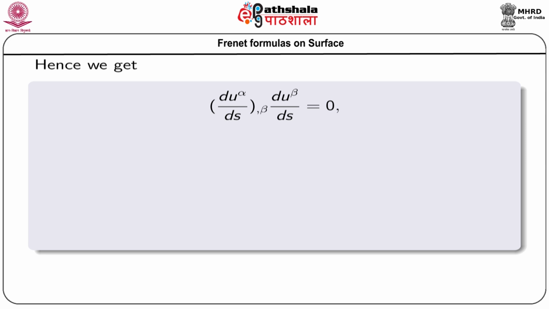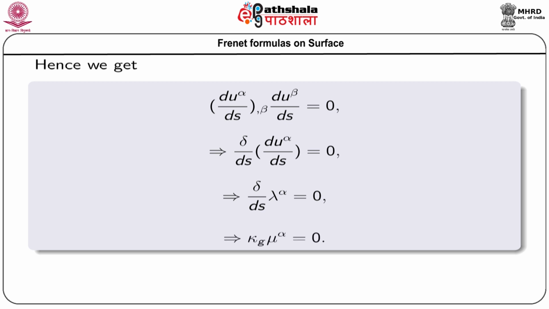Hence, we get the covariant derivative of du alpha ds, with the inner product of du beta ds, equals 0, which implies that del del s of du alpha ds equals 0 by the definition of intrinsic derivative. Now, as du alpha ds is actually lambda alpha, del lambda alpha del s is equal to 0.